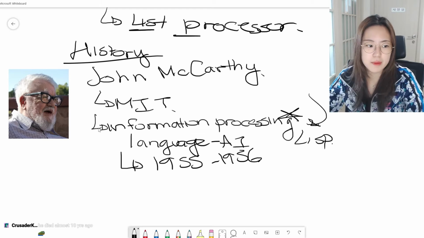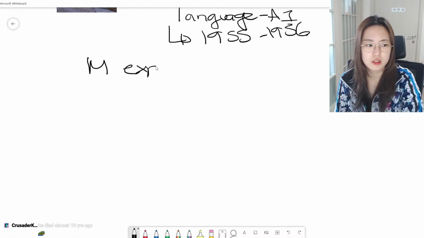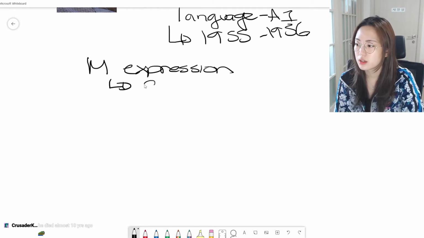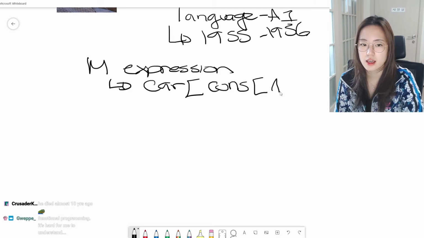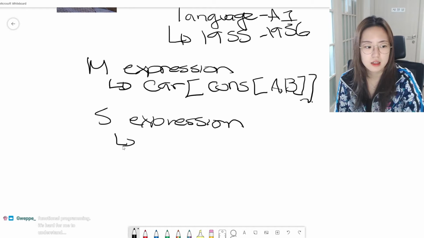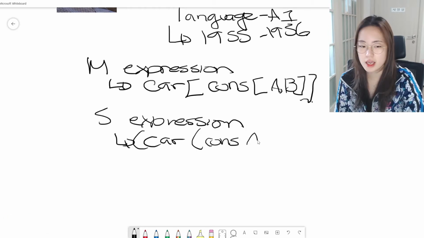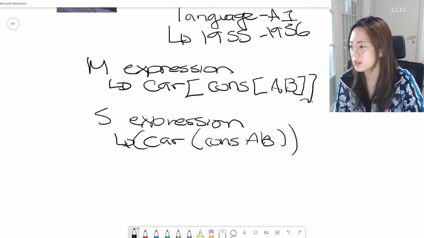So I guess an M-expression here looks like this: car[cons[A, B]]. While an S-expression looks like this: (car (cons A B)).